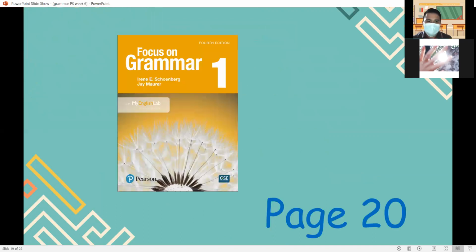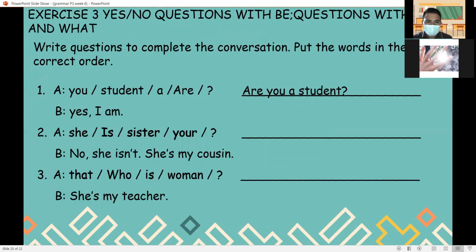Now let's answer your book on page 20. Exercise 3. Yes, no questions with be and questions with who and what. Instruction. Write questions to complete the conversation. Put the words in the correct order. We have here question number 1. Are you a student? Letter B. Yes, I am. For number 2, we have here, she is sister your.